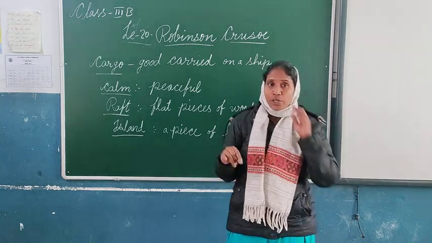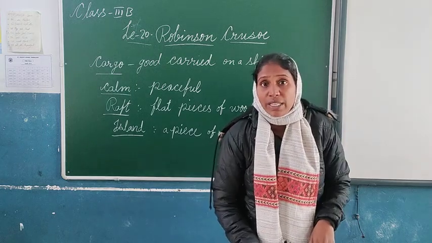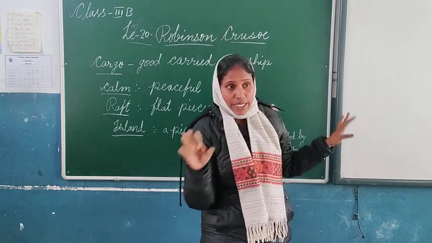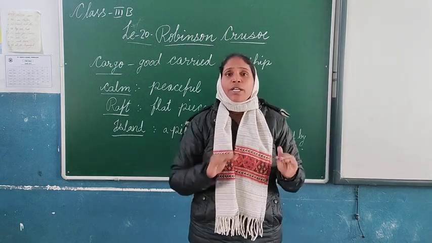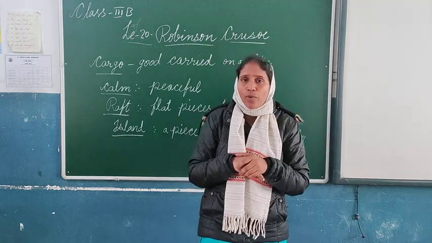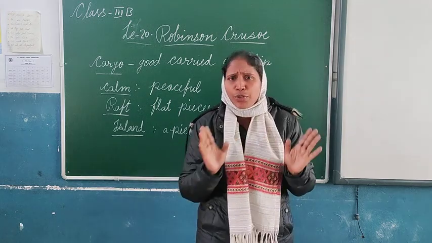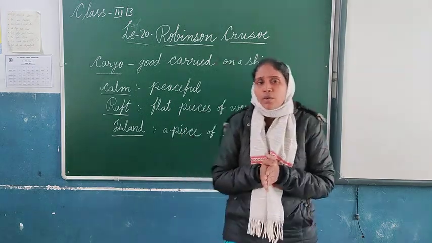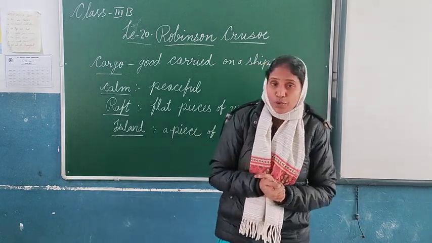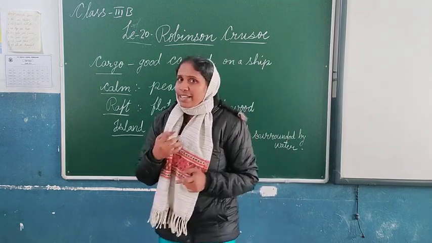As he came out, the other thing he wanted was a house where he could be safe enough. Then what did he do? He went to the surrounding places and searched. On the hill station he found a piece of flat land. On that piece of flat land, he made a beautiful house. How he made a beautiful house and what he did next, we will see in the next class.